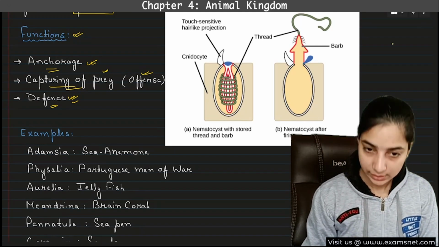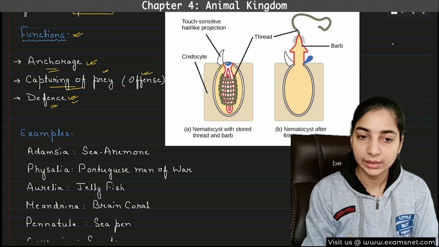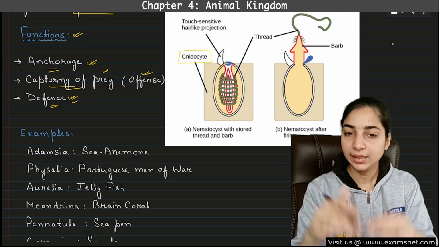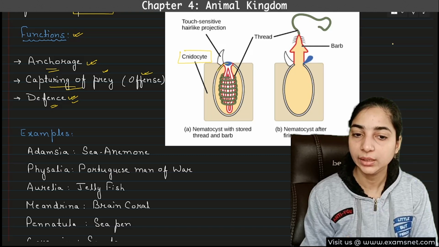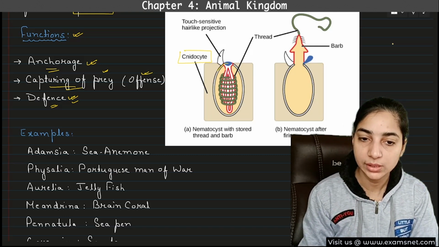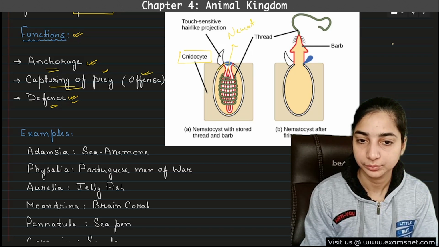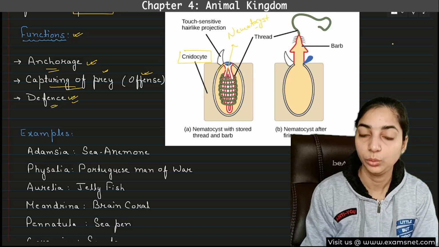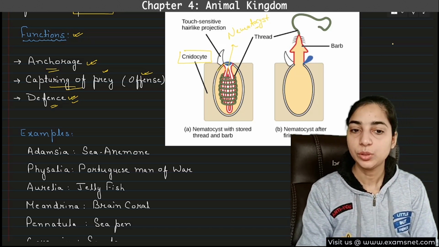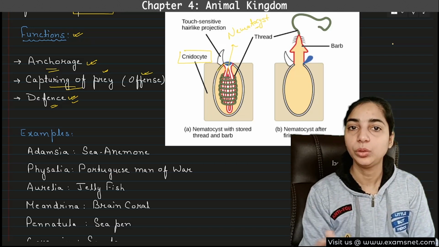So in the first diagram, you can see there is a cell. This is an oval shaped cell, that is the nidocyte. Now inside the nidocyte, you can see a red color capsule. This capsule is the nematocyst, the capsule located inside the nidocyte. Around this capsule, you can see that a thread is wrapped.